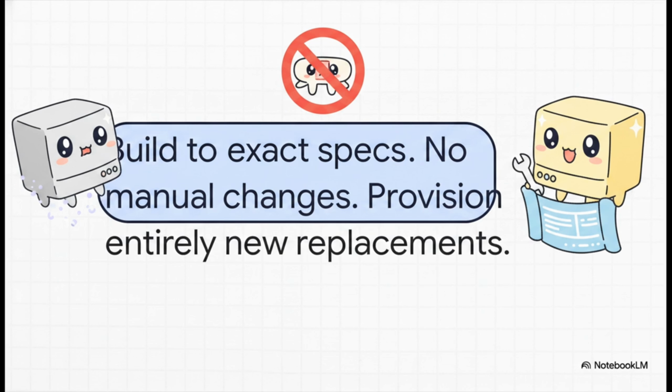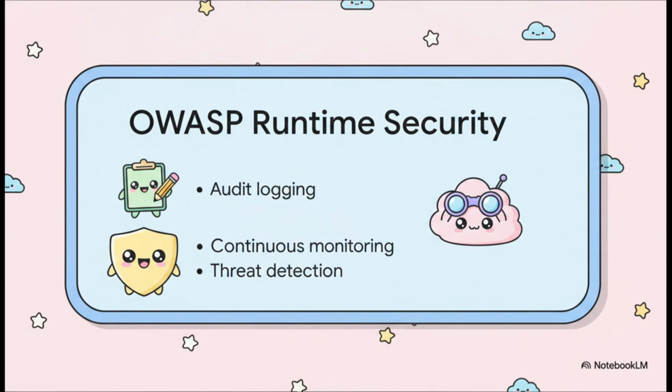We do not fix broken infrastructure, no deviations, no manual changes. If a server acts up, we just destroy it and let Terraform provision a fresh, perfectly configured replacement. It guarantees your live environment always matches your secure blueprint. But you definitely still need eyes on the ground. OWASP recommends strict runtime security measures.